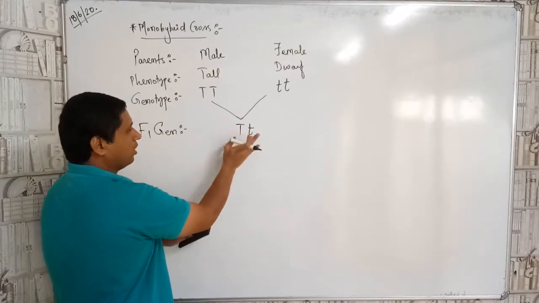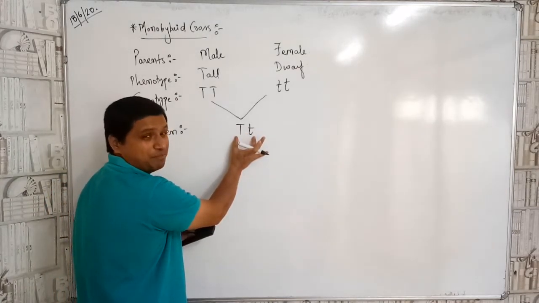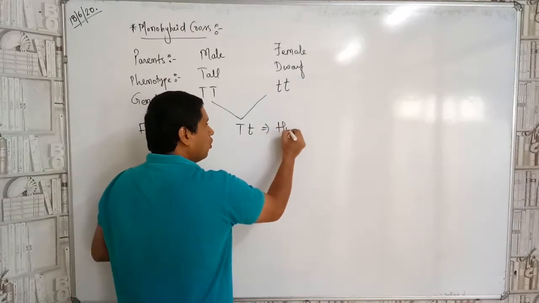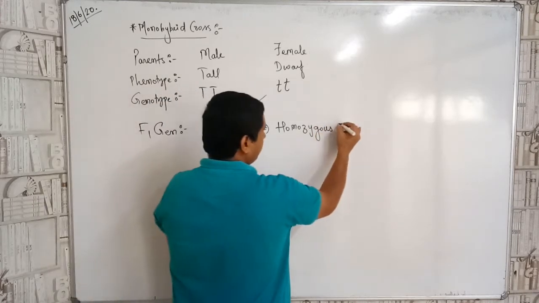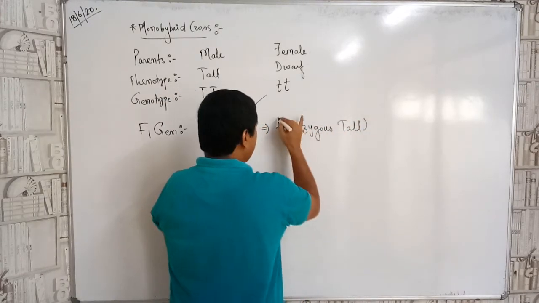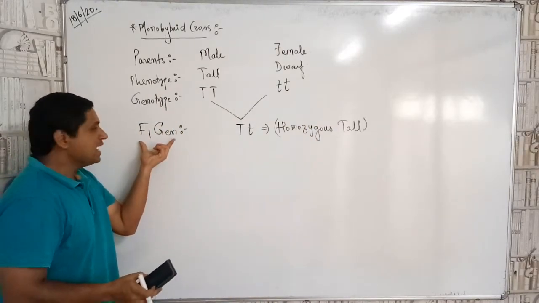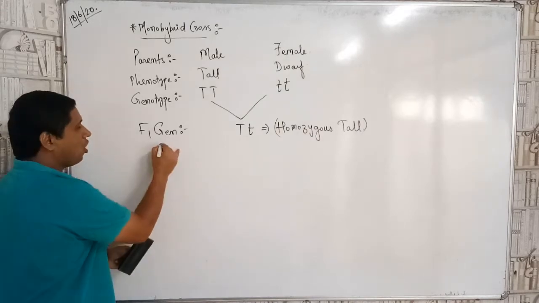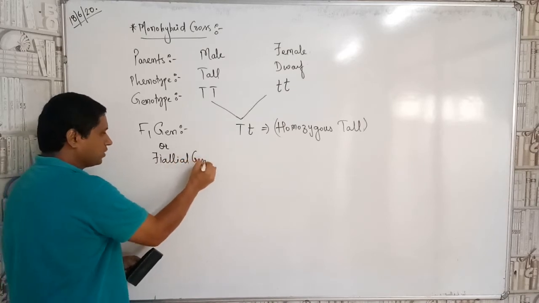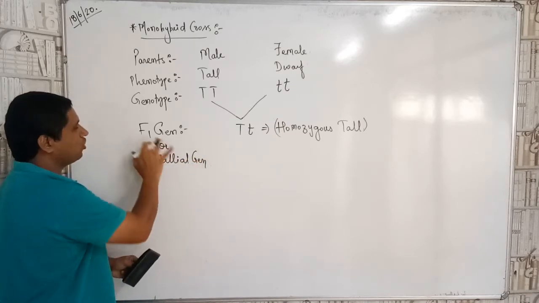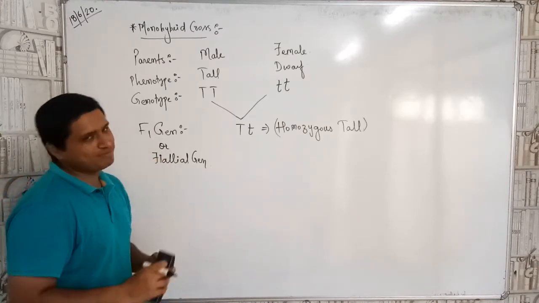Why? Because it is dominant. And is this a pure gene or a pure allele? No, it is a hybrid one, so it will be heterozygous tall. Now the first generation that we got is known as the F1 generation or the filial generation. It is known as the what, children? Filial generation or F1 generation. Now in the exam, if you write F1 generation, it is also the same case.